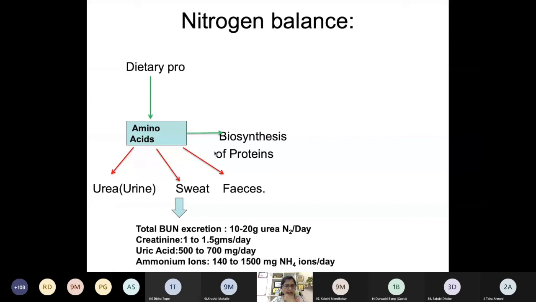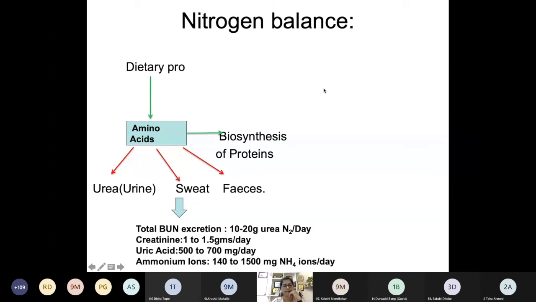So what are the conditions where we may get the negative nitrogen balance? Old age, yes, it can happen in old age. And something else? Liver problems. Liver problem, okay, synthesis of protein will not happen. Anything else? A low protein diet.